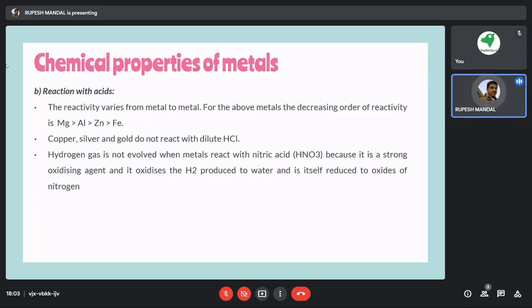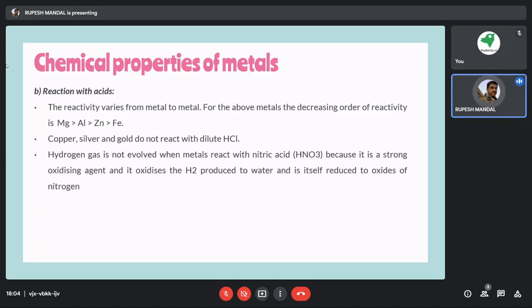Then, hydrogen gas is not evolved when metals react with nitric acid, because it is a stronger oxidizing agent and oxidizes the hydrogen produced into water, and it is itself reduced to oxides of nitrogen. So this is another aspect. These are certain chemical properties of metals. I am not discussing the chemical properties of non-metals here.